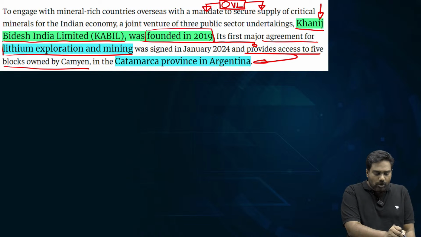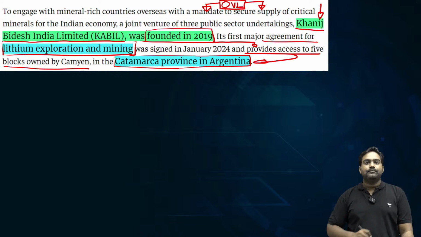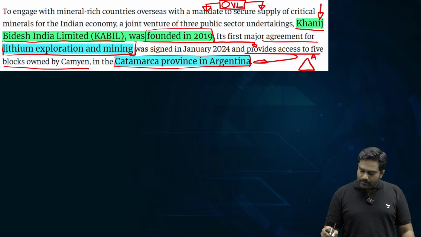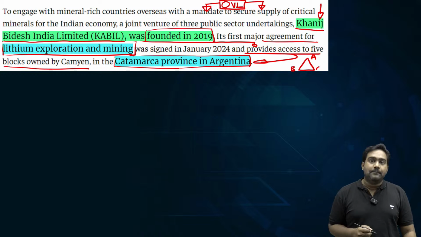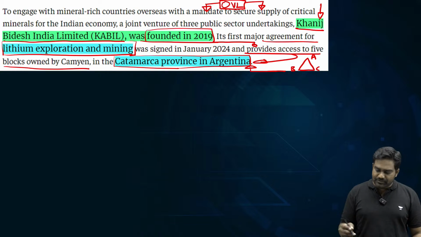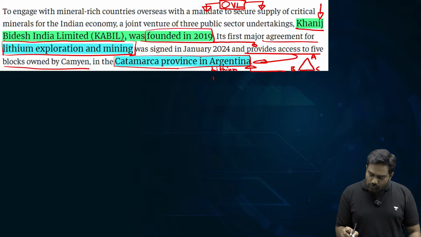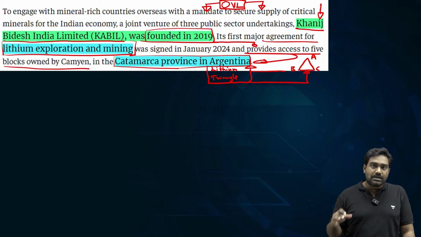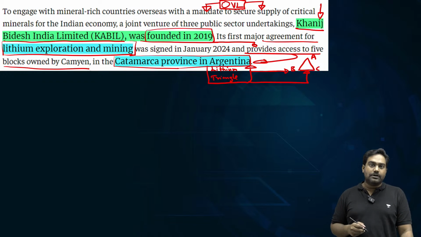Recently, KABIL has secured a lithium mining license in the Catamarca province of Argentina. South America is a focus area for KABIL, because in the Latin America region, we have the lithium triangle comprising Argentina, Bolivia and Chile, the ABC countries. These 3 Latin American countries are blessed with tremendous lithium reserves. It's called the lithium triangle. So India's focus is on these 3 countries, Argentina, Bolivia, Chile, to work with them to secure mines in the lithium triangle, as one of the world's largest reserves of lithium is found in these 3 countries.